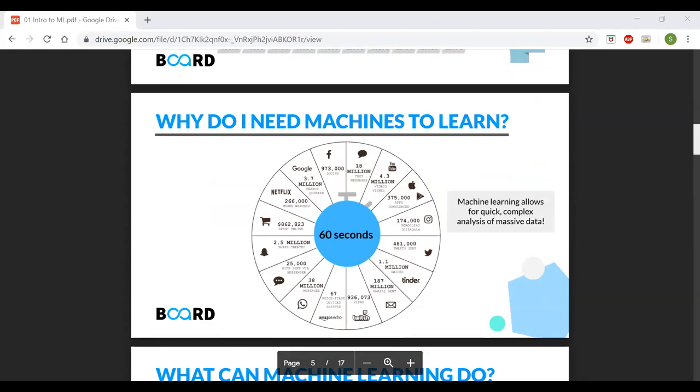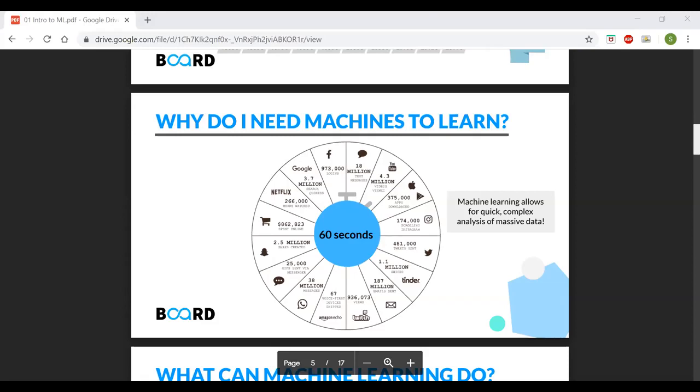So now, why do we need the machines to learn anything? Because around 20 years ago, there was a lot of data explosion. Like how machine learning is the sexy job now, 10 years ago the sexy job was big data. So people were involved in how to use the big data and parse it and clean it. So how do you deal with data in general? Because the data is coming at a very high pace, right?